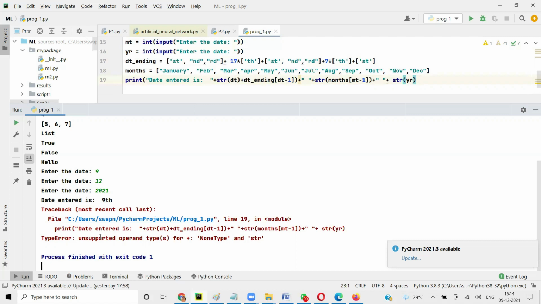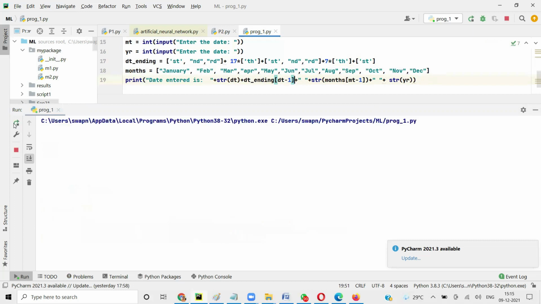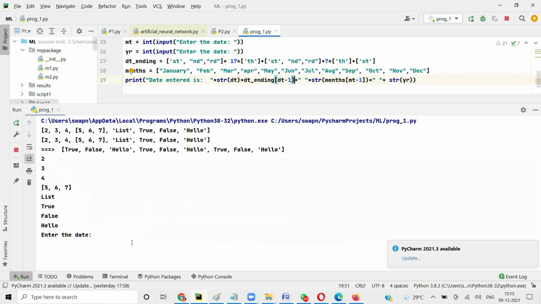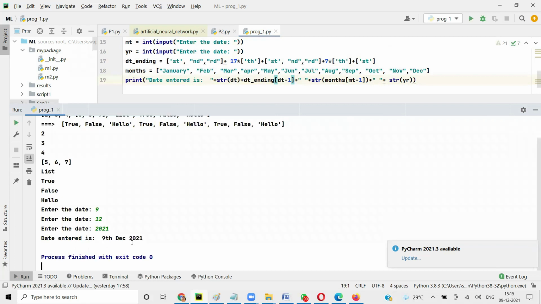Oh, we have to close it, right? So this is giving an error. We put an extra bracket here, right? Now it will take, I think. So you get 9th December 2021.